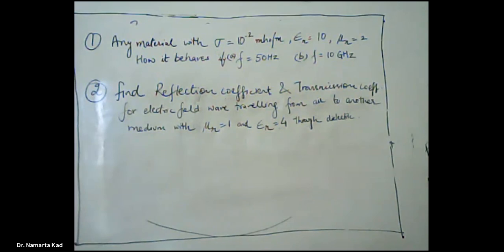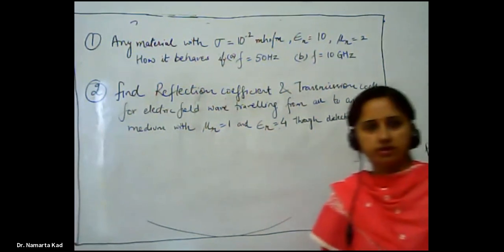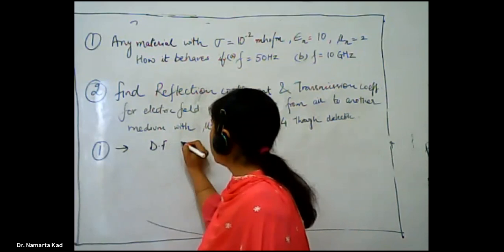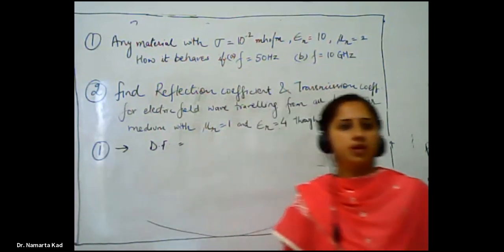So what is the formula for dissipation factor now? We had just started it in the lecture. What is the formula for dissipation factor? Yes. Ma'am, under root ER by mu r. So for the first question, dissipation factor is equal to, say again. Under root ER by mu r.